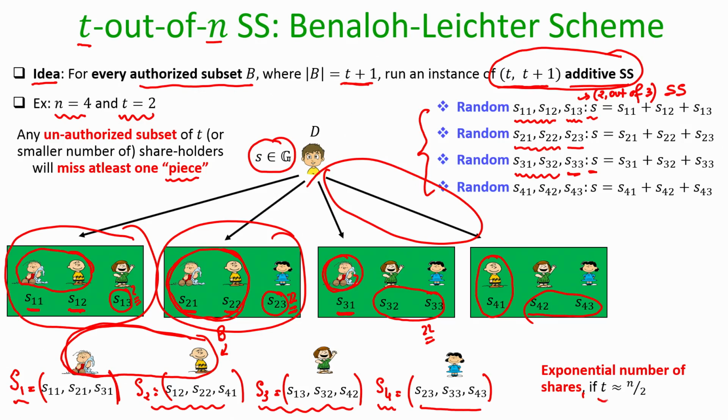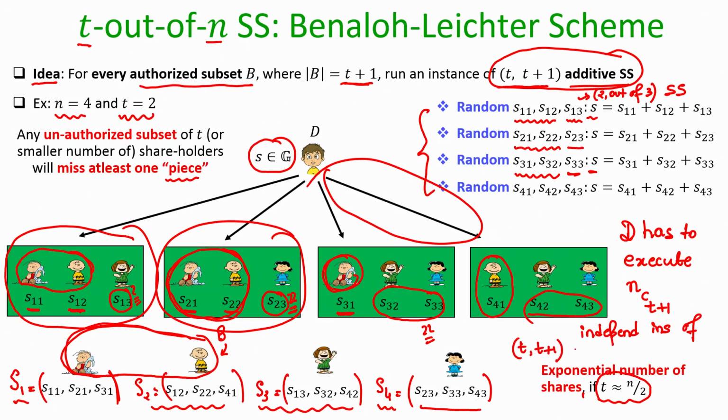Now, in general, if my threshold t is n by 2, right. So, in this case it was n by 2, but I am talking now about an arbitrary n and arbitrary t, where t is roughly n by 2. Then how many instances of additive secret sharing does the dealer have to execute? The dealer then has to execute n choose t plus 1 independent instances of t comma t plus 1 additive SS.